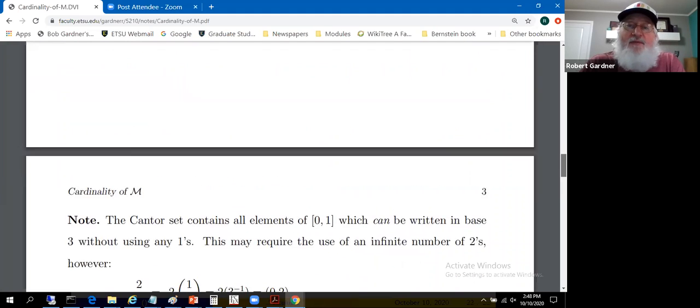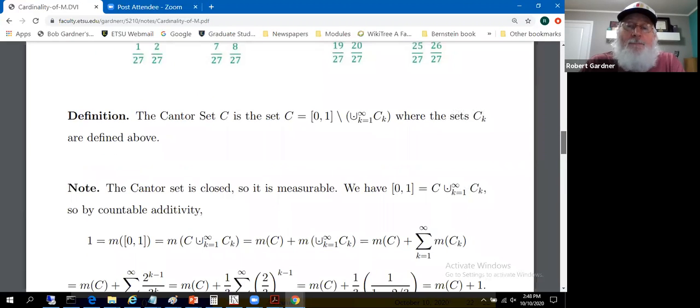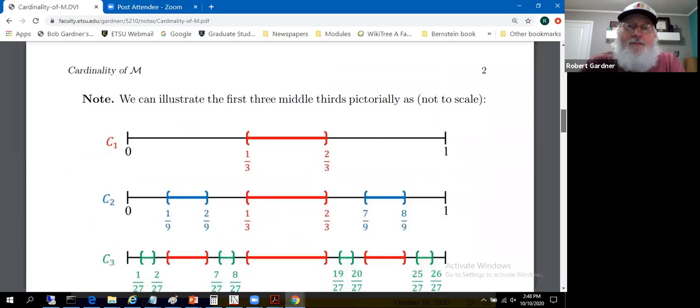20 over 27. So do I see that in a picture? Yeah, there it is right there. 20 over 27 was the endpoint of something removed. That's something in the Cantor set. Actually, what we've removed, anything in the interval 1/3 to 2/3, must be of the form 0.1 something, excluding the endpoint. I've got a trick for the endpoint, but these are all 0.1 something or other.